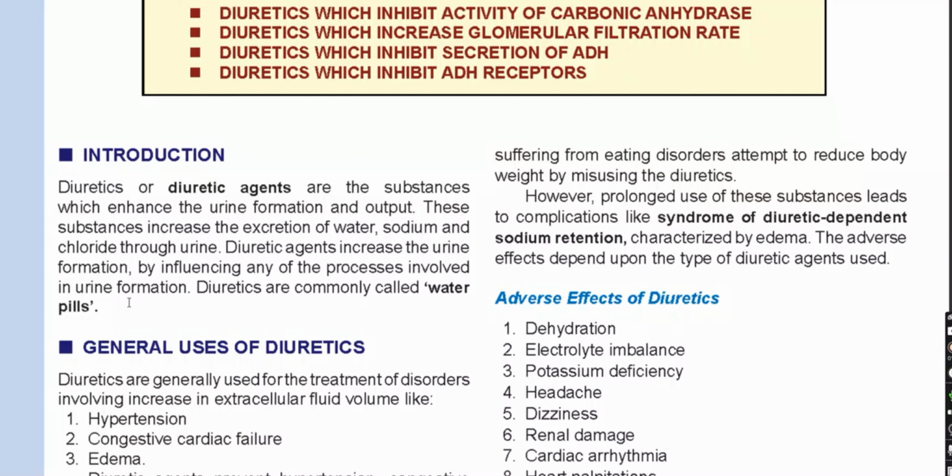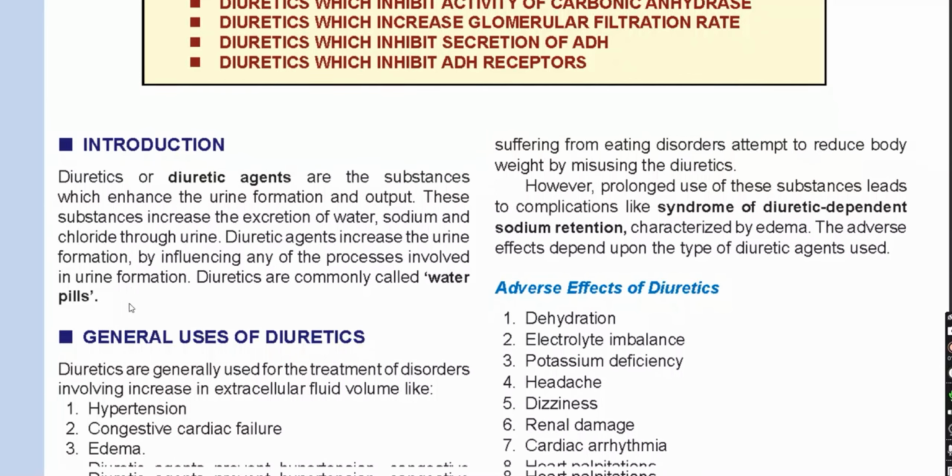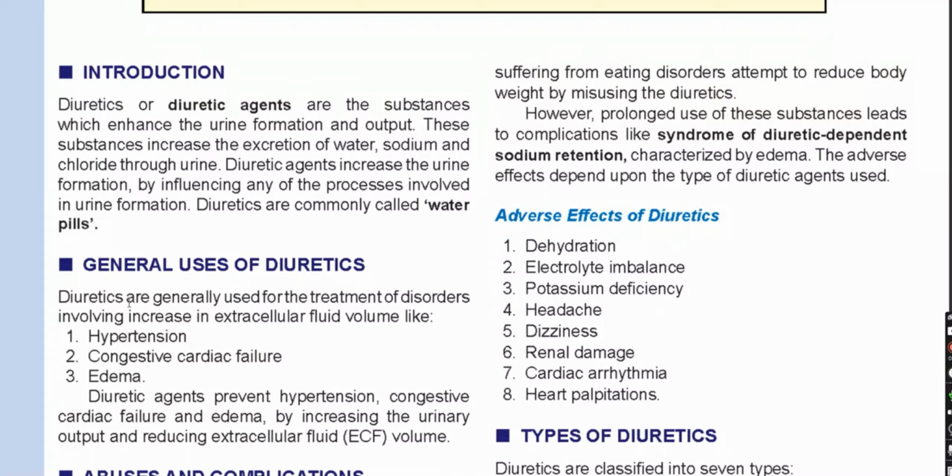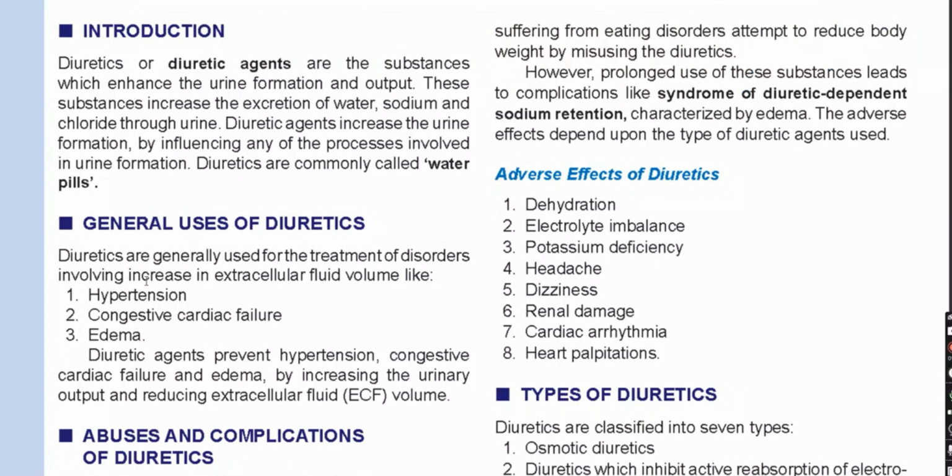So now let us understand the general uses of diuretics. Diuretics are generally used in the treatment of disorders involving increased extracellular fluid volume, like hypertension, congestive heart failure or cardiac failure, and even edema. Diuretic agents help in hypertension, congestive cardiac failure, heart failure, or edema by increasing the urinary output, and also reducing the ECF volume, the extracellular fluid volume.